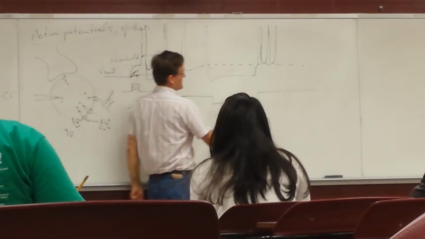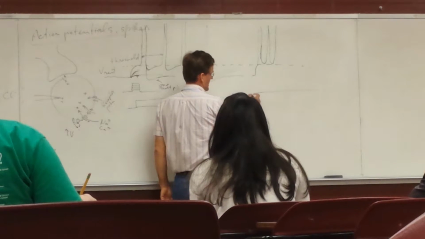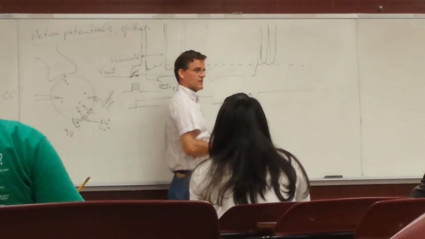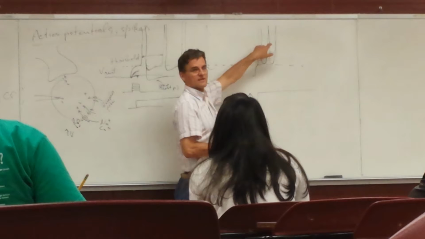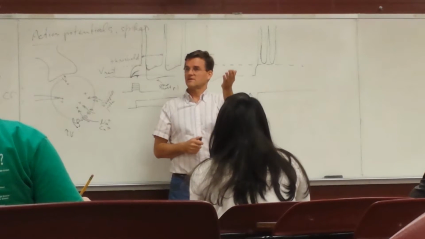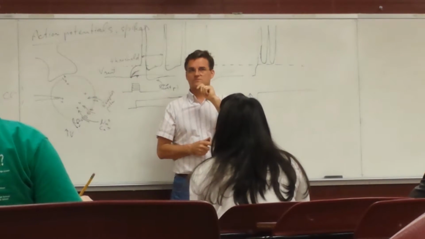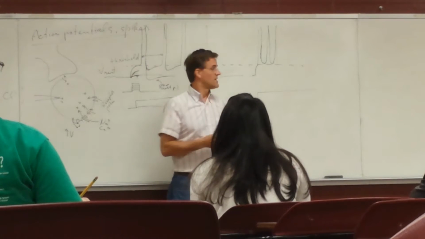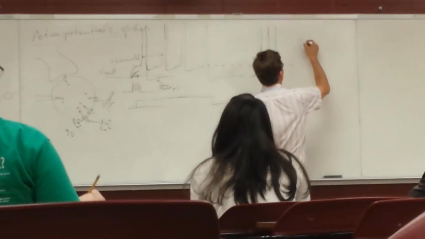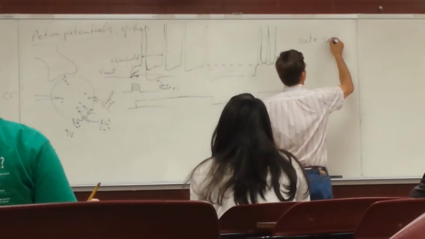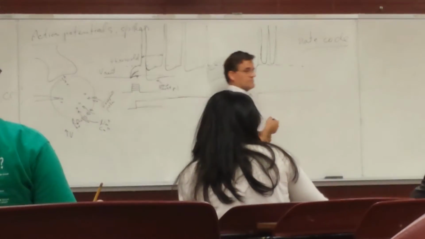So the amplitude of a graded potential gets coded in terms of the frequency of the action potentials. That's something that people call a rate code, and that's something that all neurons do.